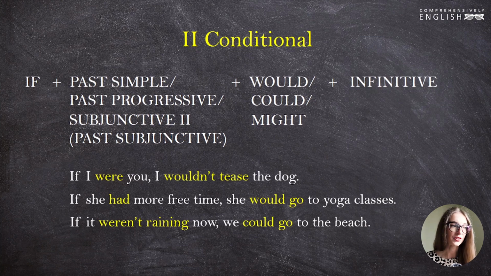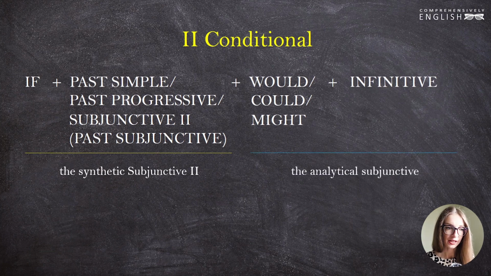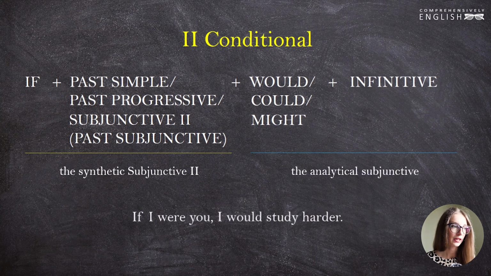In the main clause of the sentence, "I wouldn't tease the dog," we use what is called the analytical subjunctive, that is, would plus the bare infinitive. And I explain that in detail in that video on the subjunctive mood, so please do check it. This subordinate conditional clause contains the so-called synthetic subjunctive, yeah? And the main clause contains the analytical subjunctive. If I were you, I would study harder. "If I were you" is the subordinate conditional clause, and "I would study harder" is the main clause.